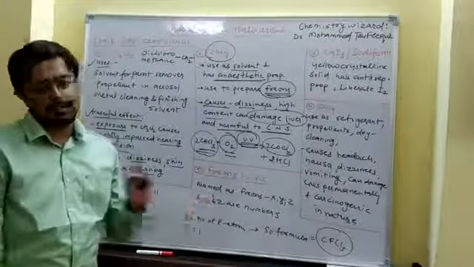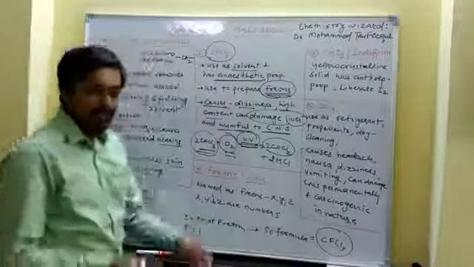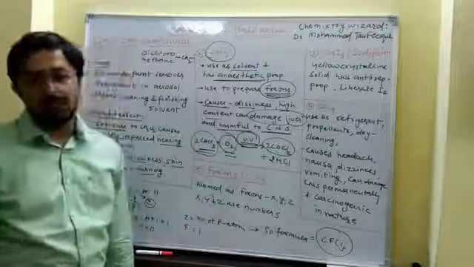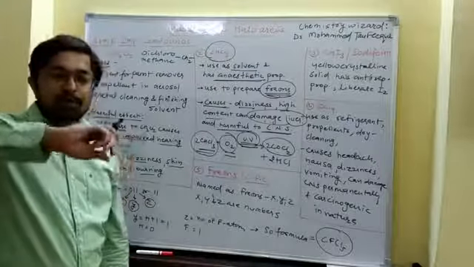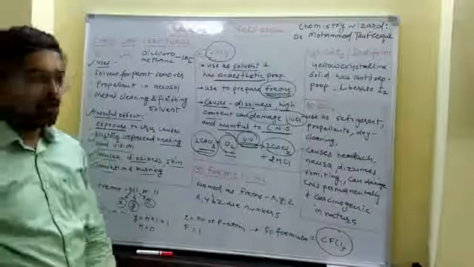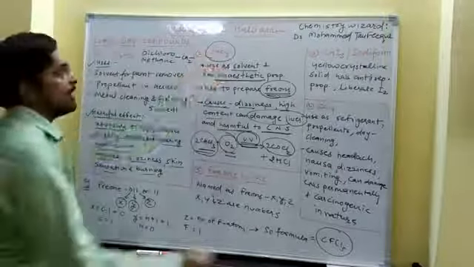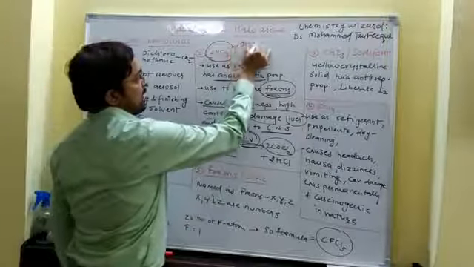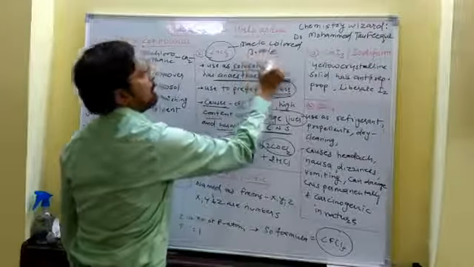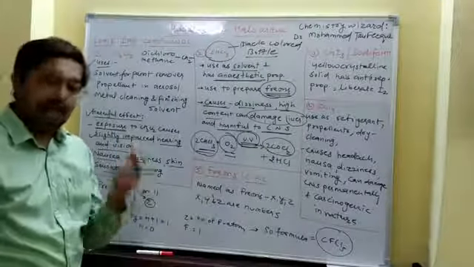Phosgene is a highly poisonous substance. Okay, that's why the chloroform should be stored in a black colored bottle, so that no light passes through the bottle walls, and the cap of the bottle should always be closed. So it is a precautionary measure to store chloroform. The chloroform should be stored in a black colored bottle, and the cap of the bottle should be closed every time.